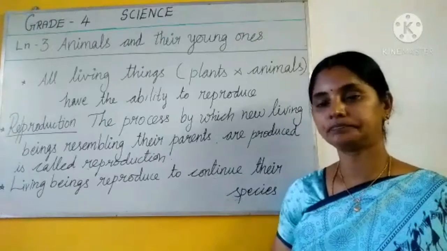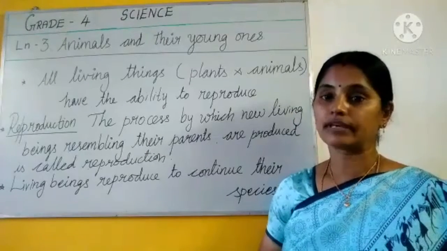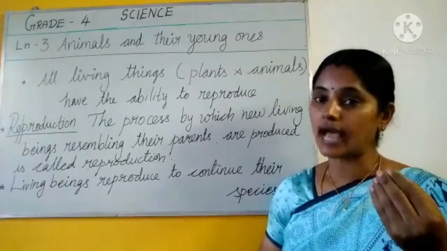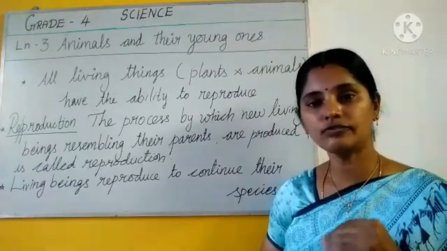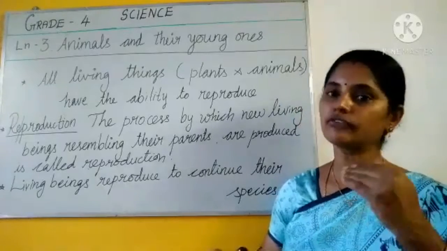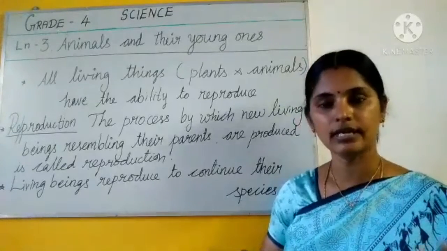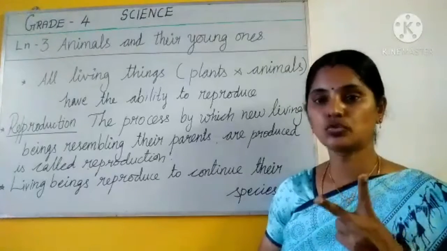Are you clear, children? Here we'll go about reproduction in animals, which happens in two different ways. Because we are in 4th standard, we are studying in a simple way. If we go to a higher section, we will study this in detail. If we take animals' reproduction, there are two ways.